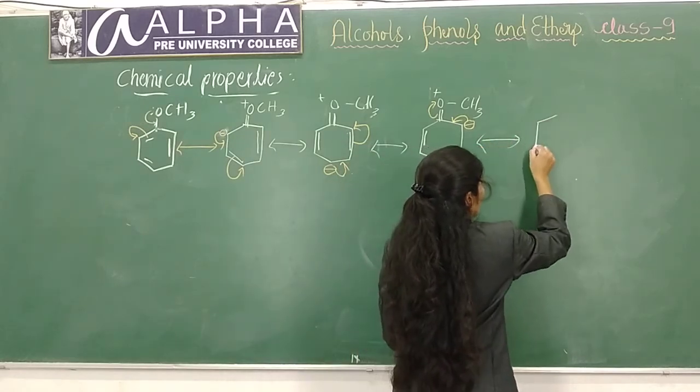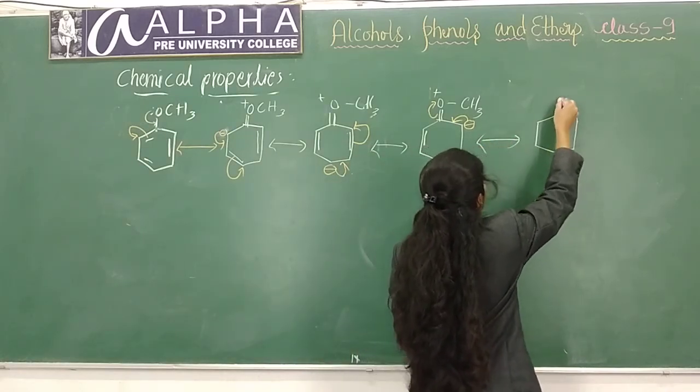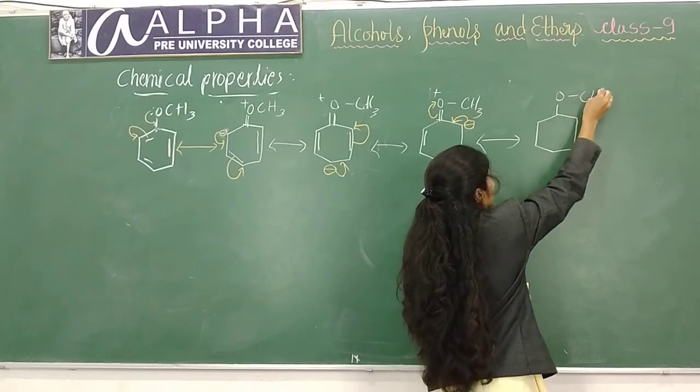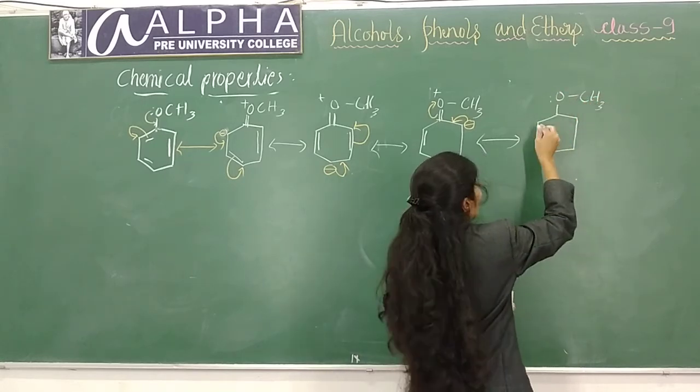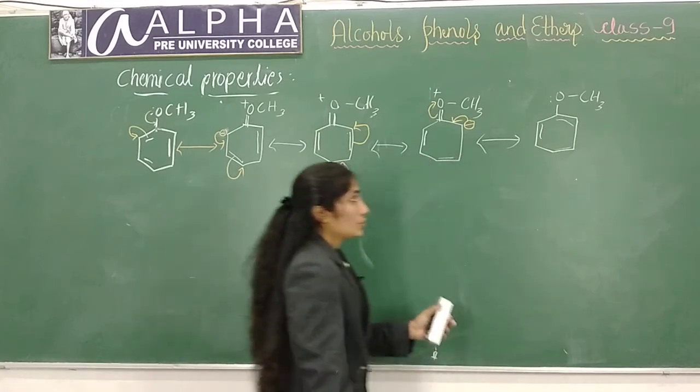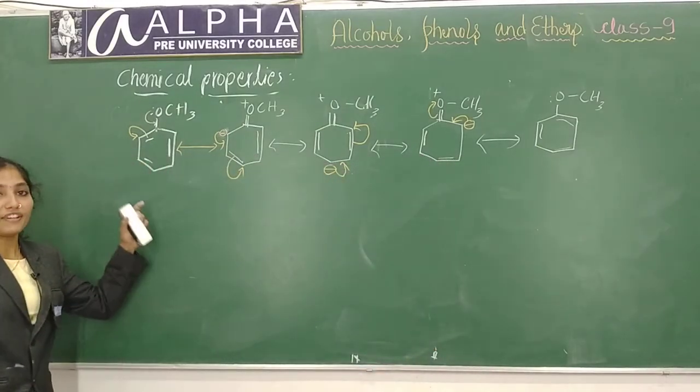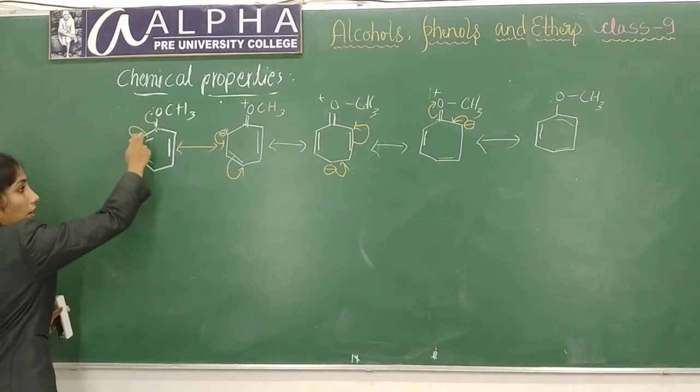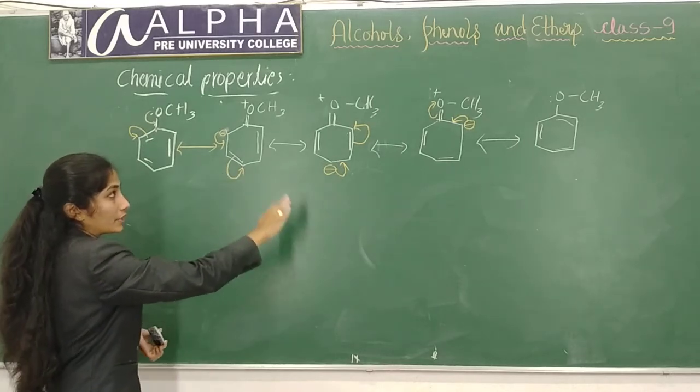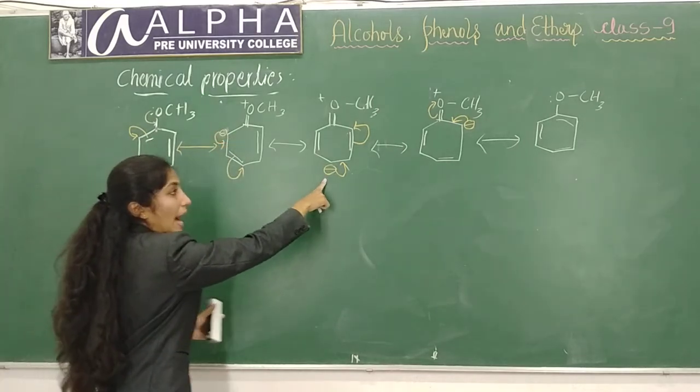So the resonance structure will be like this: O, CH3. These are resonance structures of anisole. Here you will get more electron density at ortho and para positions.